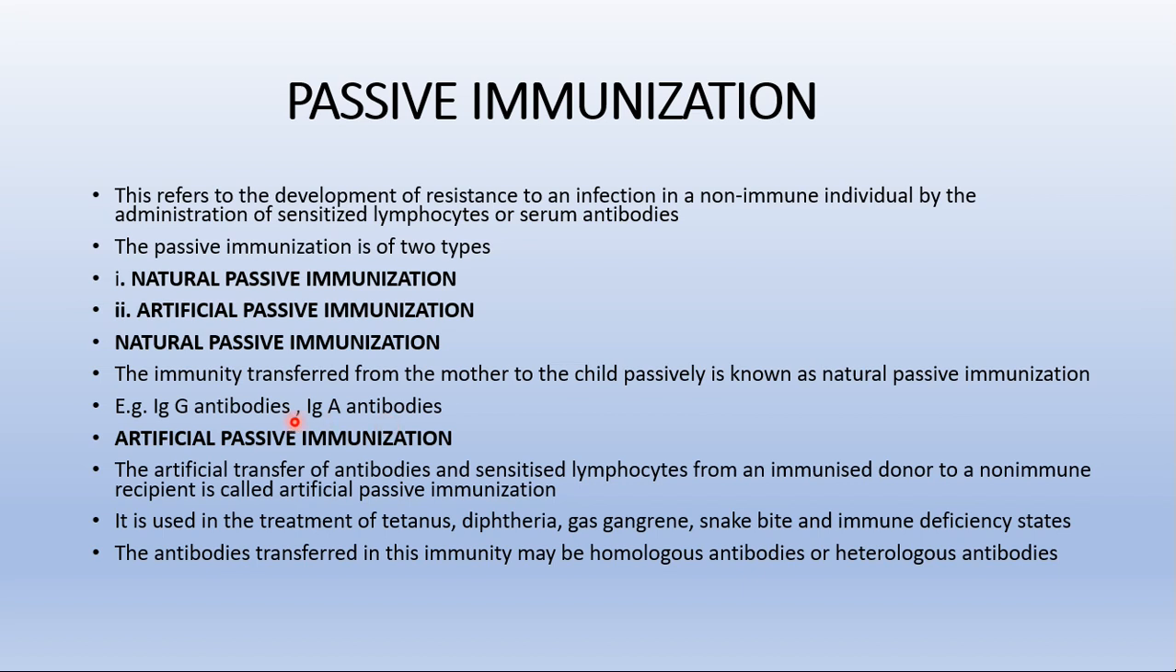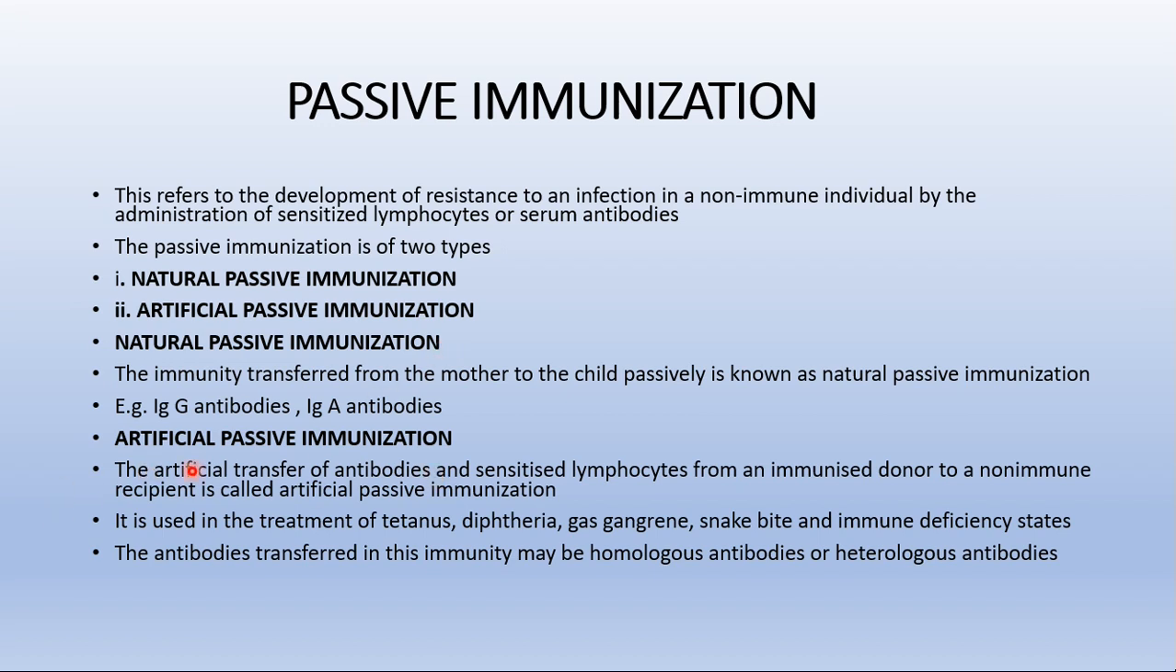These antibodies provide the baby immunity for up to 3 months. However, the baby is protected up to 5 months against various infections by maternal antibodies. So this is how the antibodies are passively transferred from the mother to the child or baby, which is called natural passive immunization.